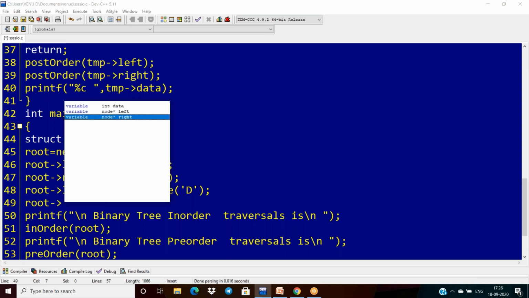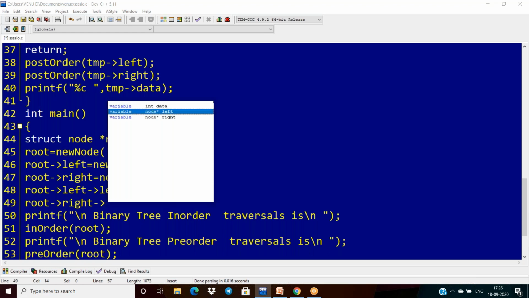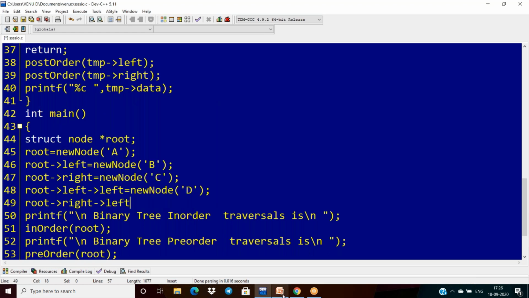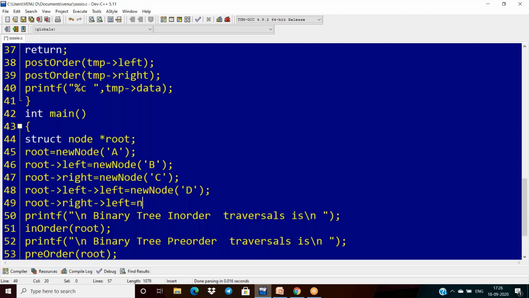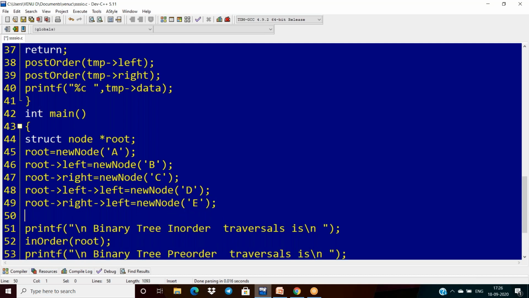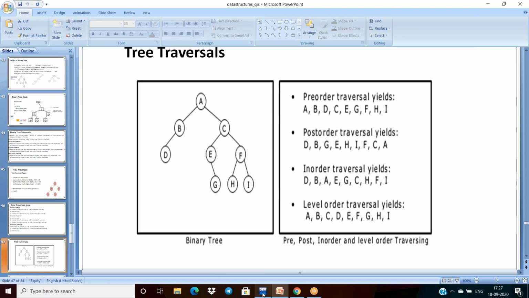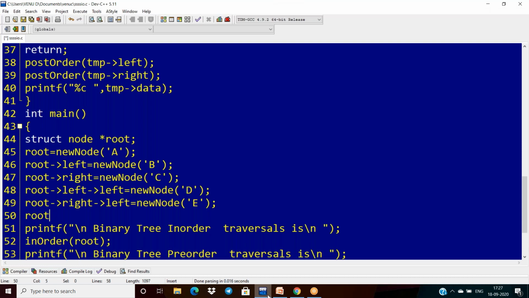Root dot right, again left is E. That is why I'm writing here E. And next, after this, root dot right is having F. Root dot right, again right is create the new node of F.